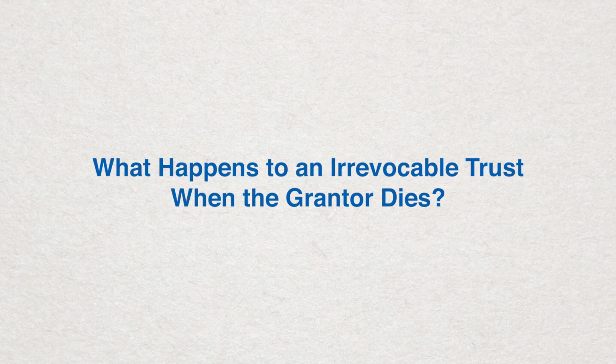What happens to an irrevocable trust when the grantor dies? A trust is really nothing more than a contract, a legal agreement where one party, the trustee, agrees to hold legal title to assets and manage them for the benefit of somebody else, the beneficiaries.